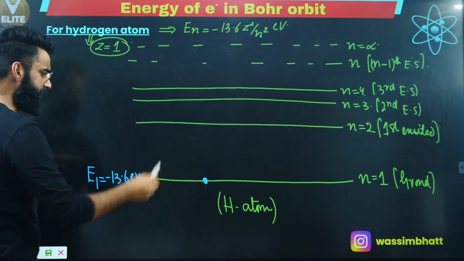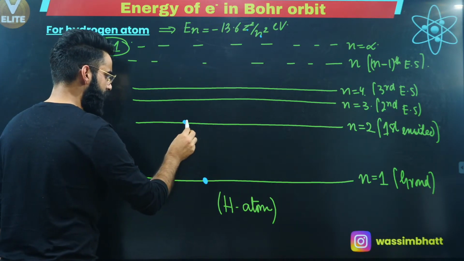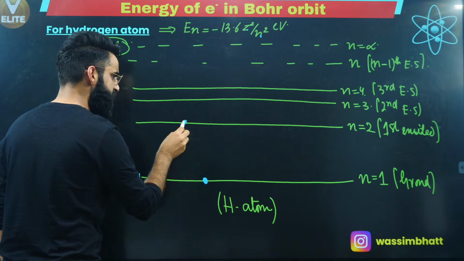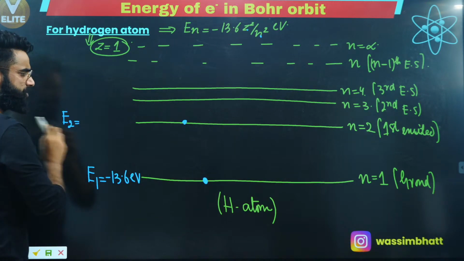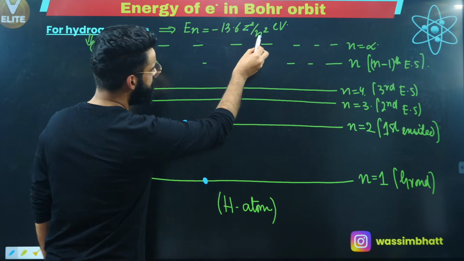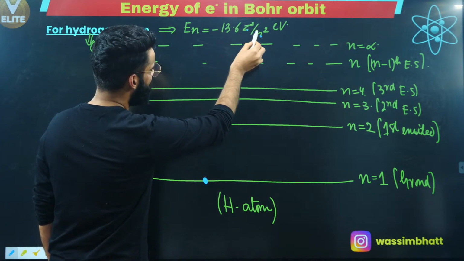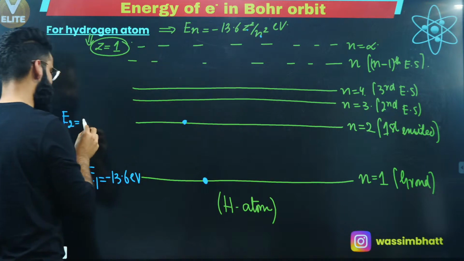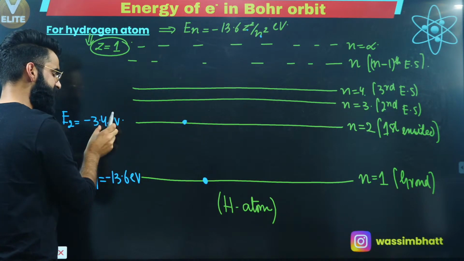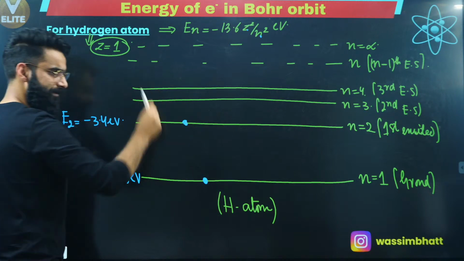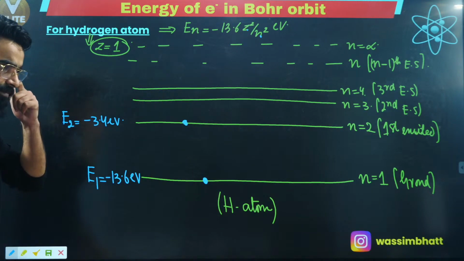Similarly, when the same electron goes to shell number 2, how much energy does it carry? I'll be writing it as E2. So E2 will be equal to, put the value of n as 2 over here. So it becomes -13.6 divided by 4, which is -3.4 electron volts, correct? This is the energy possessed by the electron when it is in the second shell of the hydrogen atom, correct?